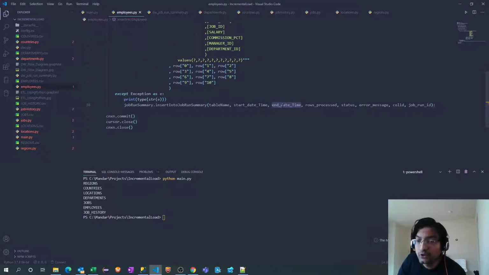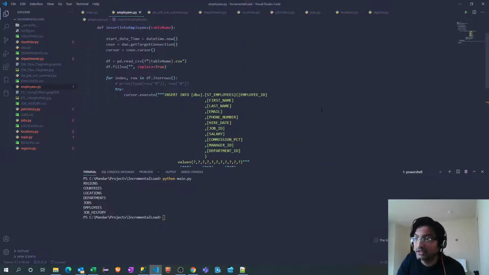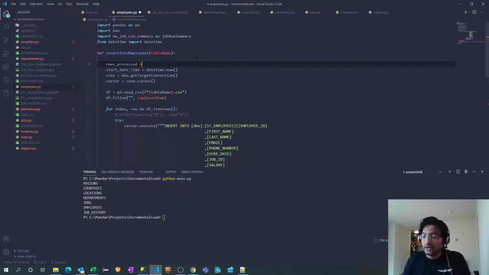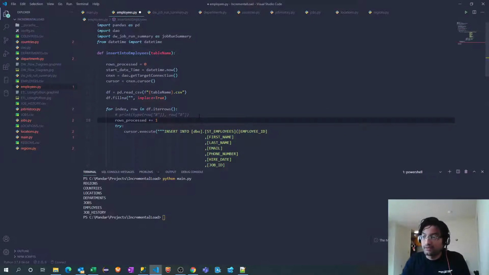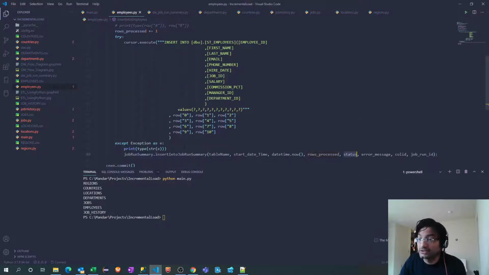Next, what about end time? End time means, if it failed or succeeded, at what time it failed or succeeded. That means we don't have to initialize that very early. It's the same time when that record is getting inserted. Rows processed, how many rows got processed? So let's define a variable here. I will initialize that as 0 because very initially there are no rows processed. We should increment that counter when we are inside the for loop. So plus equal to 1. We are incrementing that counter by 1. Now status: since we are adding this under the exception block, status is always fail.